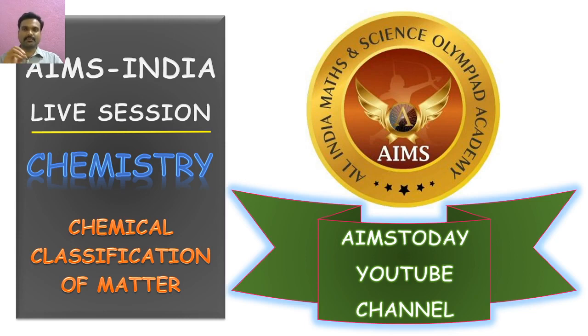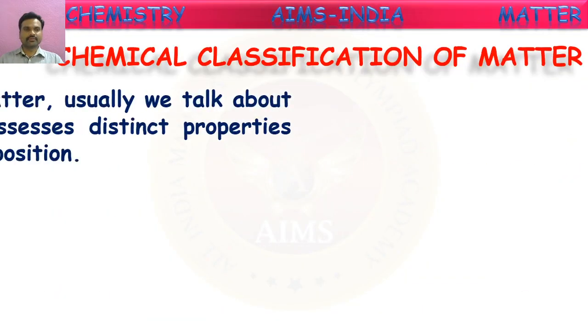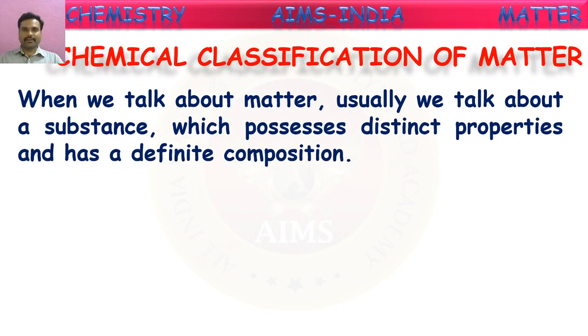That means, based upon the chemical substances present in the matter, based upon the type of particles present in the matter, it can be classified into different categories. So that we are going to see now. When we talk about matter, usually we talk about a substance which possesses distinct properties and has a definite composition. Based upon the composition, we say different types of matter. All matters have a special composition. Composition is the type of particles present in them. Every matter has a special kind of particles in it.